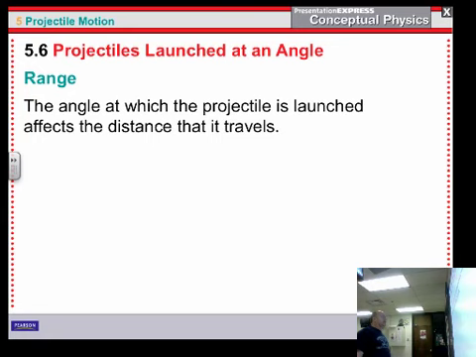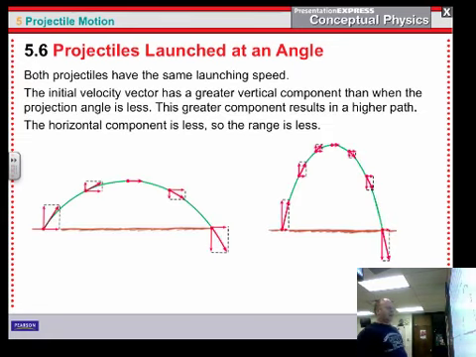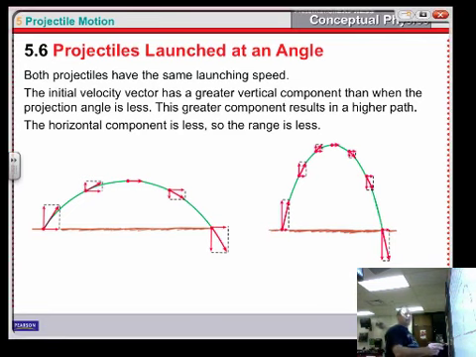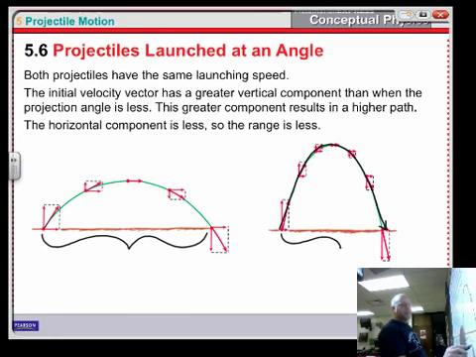Let's talk about range, because the angle that you shoot something makes a big difference as to how far something goes. Take a look at these two graphs. Notice how in the second one we shoot it higher up, and it doesn't go quite as far. It doesn't have the same range that we had over here. I mean, think Angry Birds, okay?